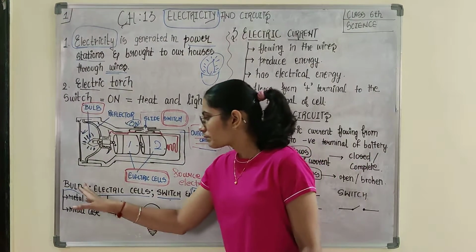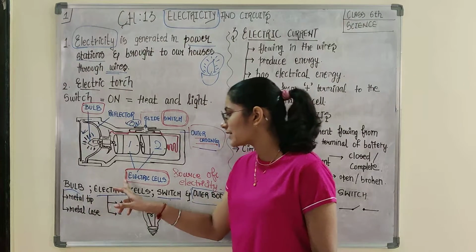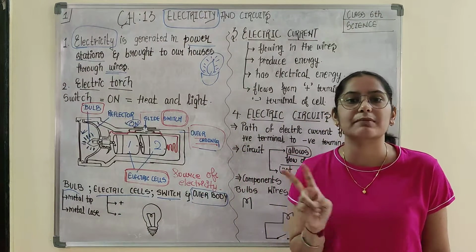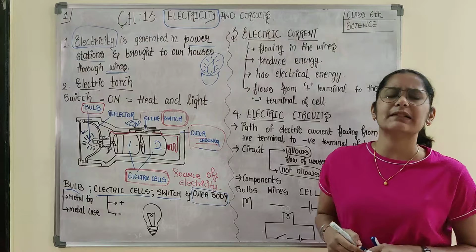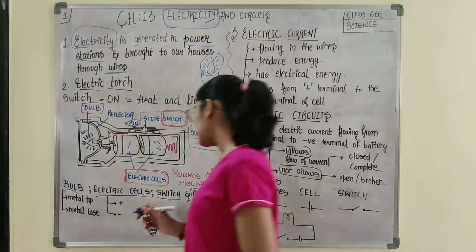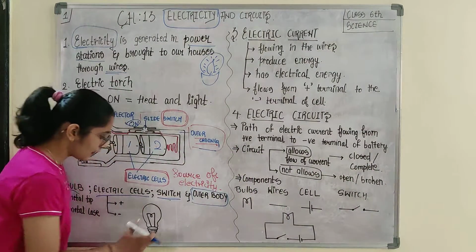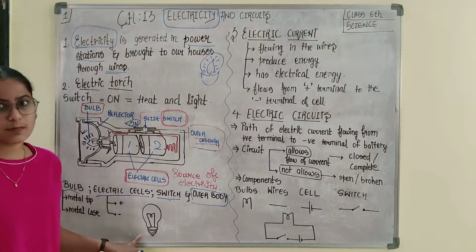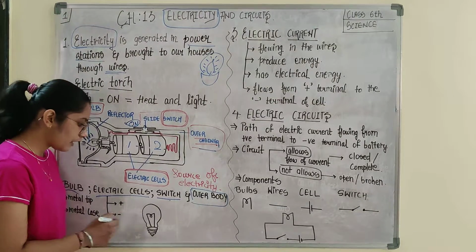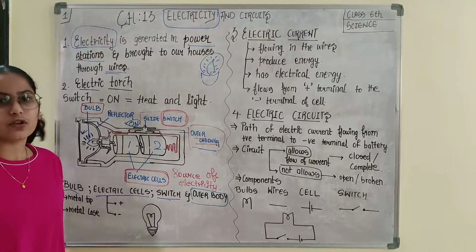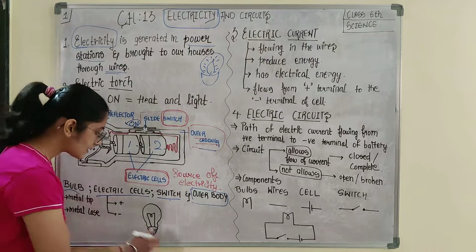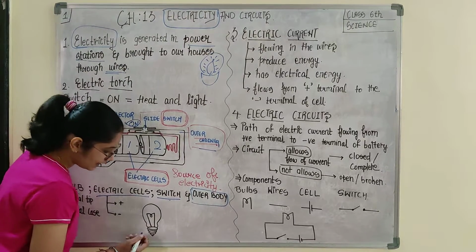The bulb has 2 terminals and electric cells have 2 terminals. What do we mean by terminals? Here, you can see this. Can you identify what this is? Obviously a bulb, if my drawing is good enough. There are 2 terminals.